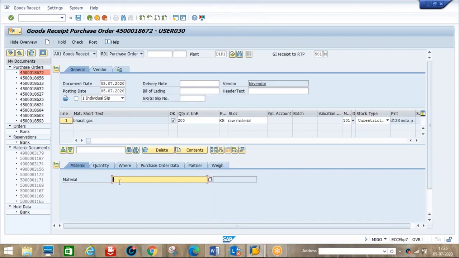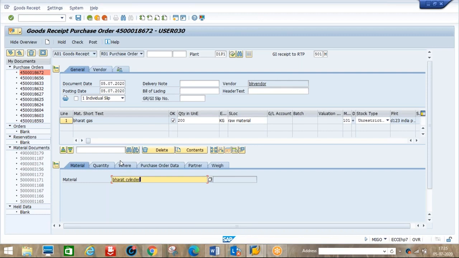Whatever cylinder the vendor is supplying should first be there in our material master. Only then will the system accept that material. If the vendor supplies the cylinder without the material in the material master and you enter it, the system will not accept. That is the reason we need to create the material first in our database. Even though the material is the vendor's, we need to create it with a value. So let's take an example.